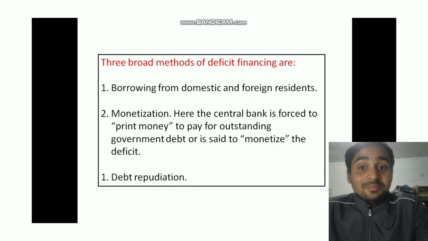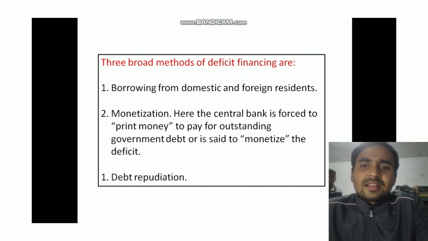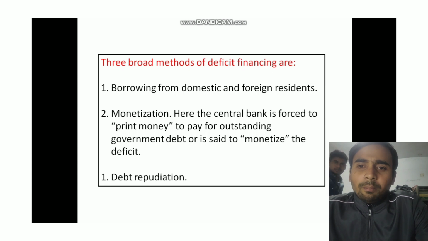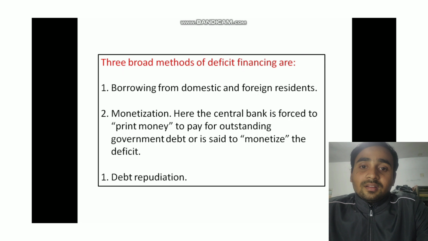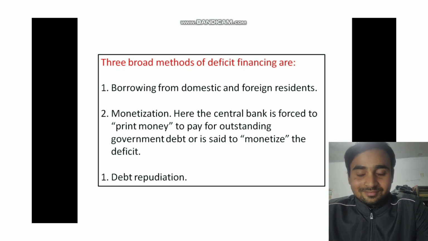And the next method is monetization. Monetization is a bit like a last resort. When the government has a lot of debt, money it owes, and is struggling to pay, the central bank might have to do something a bit drastic. It's like the central bank being forced to print more money to help the government pay its debts. But doing this too much can cause other problems, right?